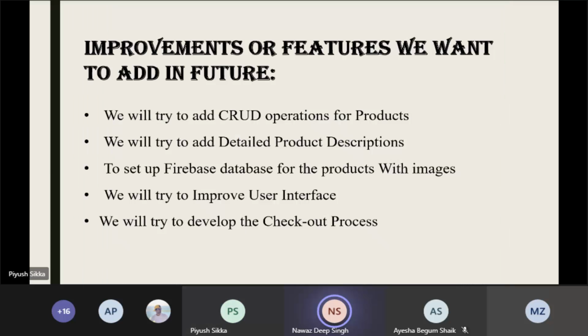Next, please. So here are some of the improvements that we wanted to add in the future. Firstly, we will try to add the CRUD operations for products. Next, we will try to add the detailed product description. We'll be setting the Firebase database for the products with the images. We will try to enhance the user interface and try to bring more material design. The next is we'll try to develop the checkout process, also the cart. Next, please.